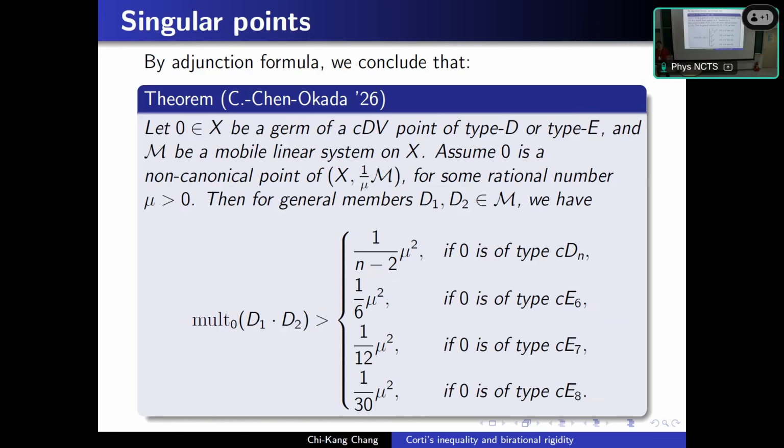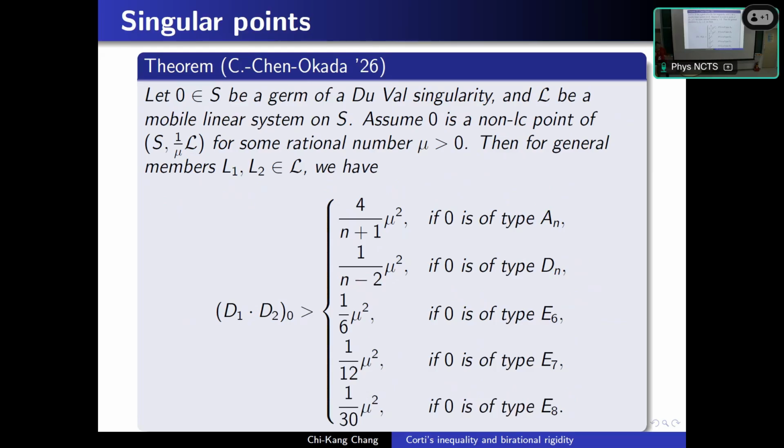Okay. And is there some meaning of that rational number? You mean the meaning of these numbers? Yes, in fact, these numbers have an important geometric meaning. That is, every Du Val singularity can in fact be regarded as a finite group quotient of a smooth point, and all of these numbers are 4 divided by the order of the quotient group. Yeah, this is the meaning of these coefficients.